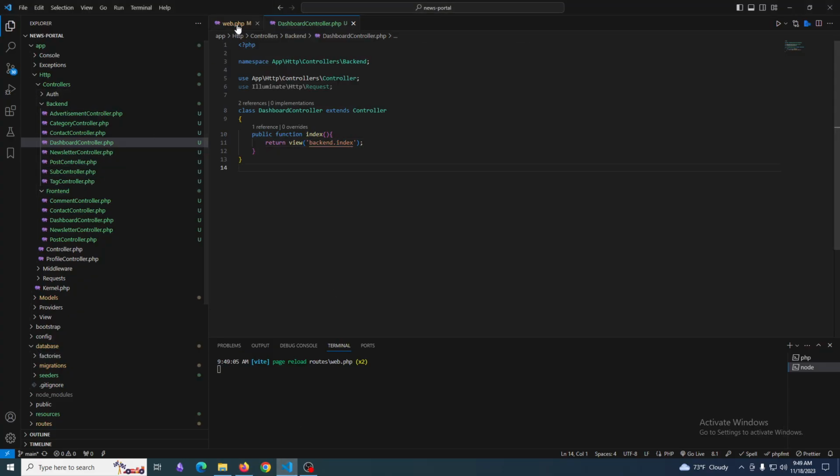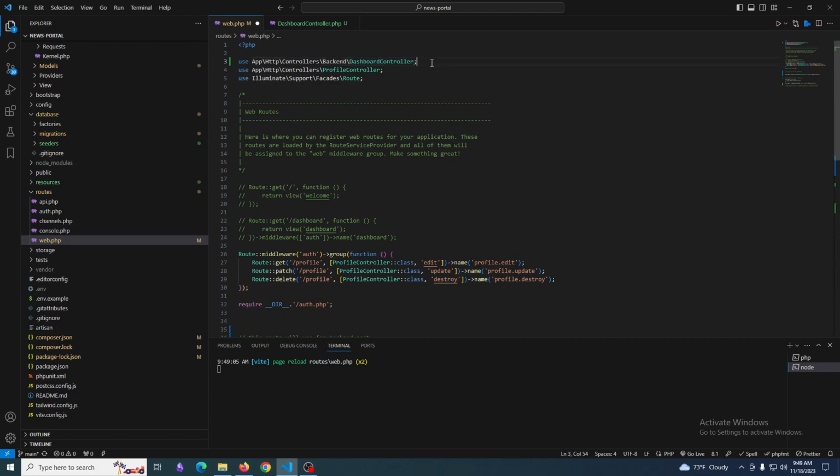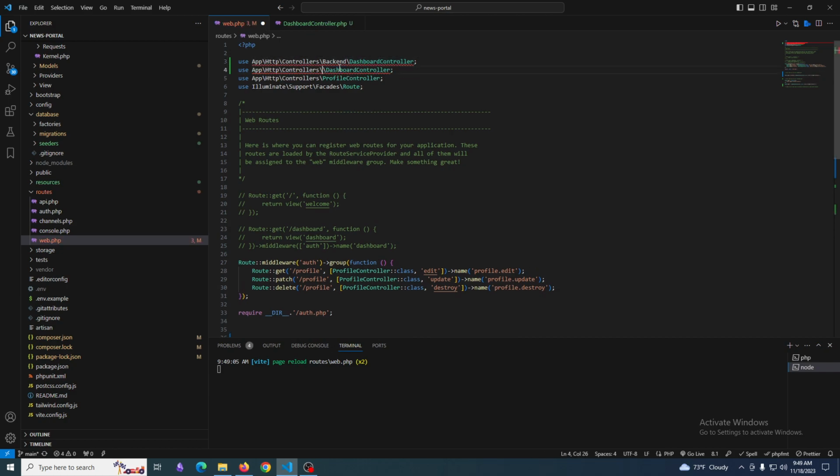Next I'm trying to do the same thing, working on the base controller. It will redirect to slash and the dashboard controller index. This dashboard controller will be used for the frontend. Oh, I'm sorry, it's a mistake. This will make an error. Yes, hopefully it makes an error on the frontend.